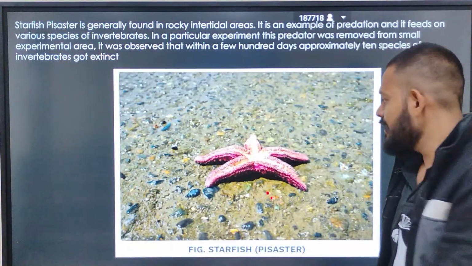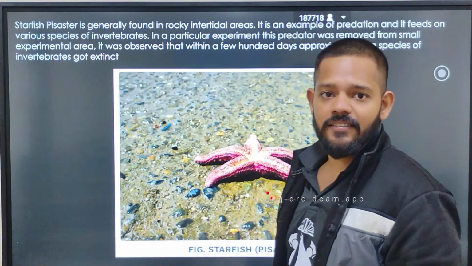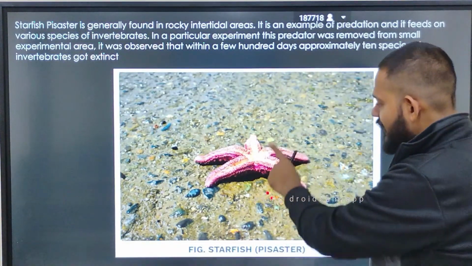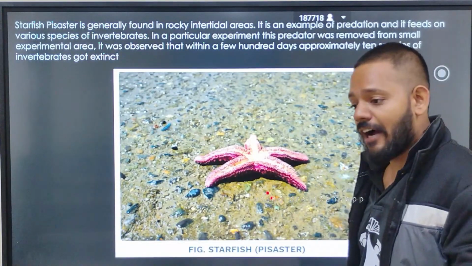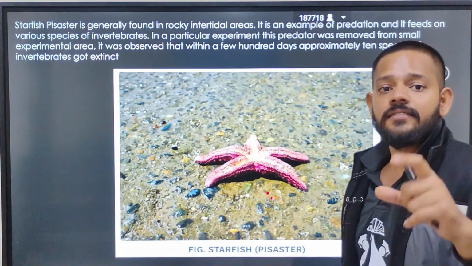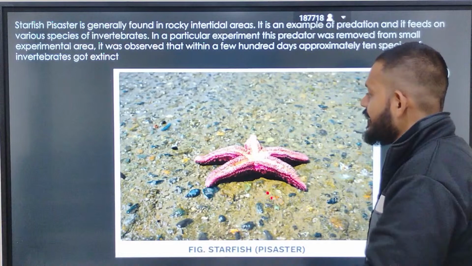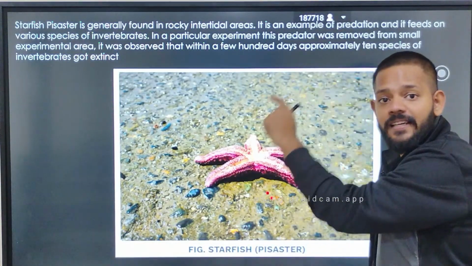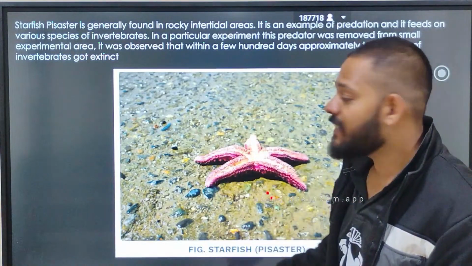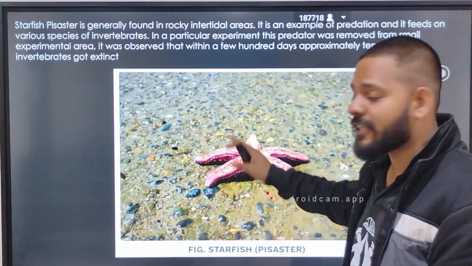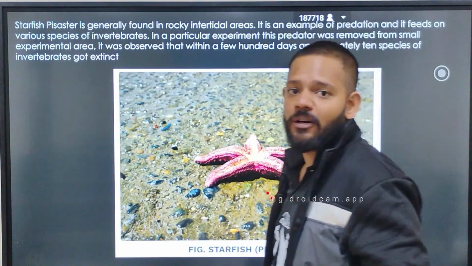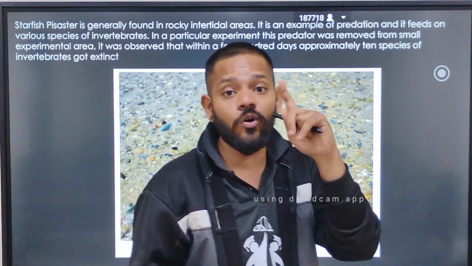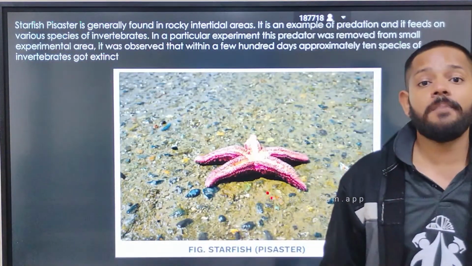Again I am saying this is the top predator, the top consumer of its ecosystem, and when we remove it from that ecosystem, after some 100 days the ecologist sees that the inferior organisms, the lower trophic level organisms, went extinct from that area after the removal of the Pisaster starfish. So that's how your predator controls the population of prey.